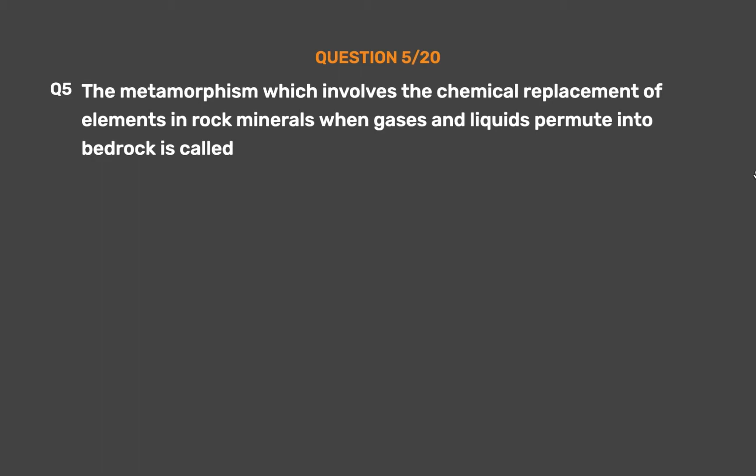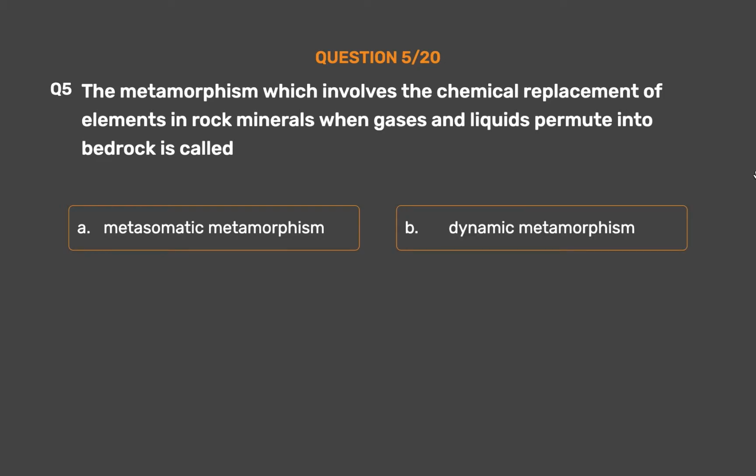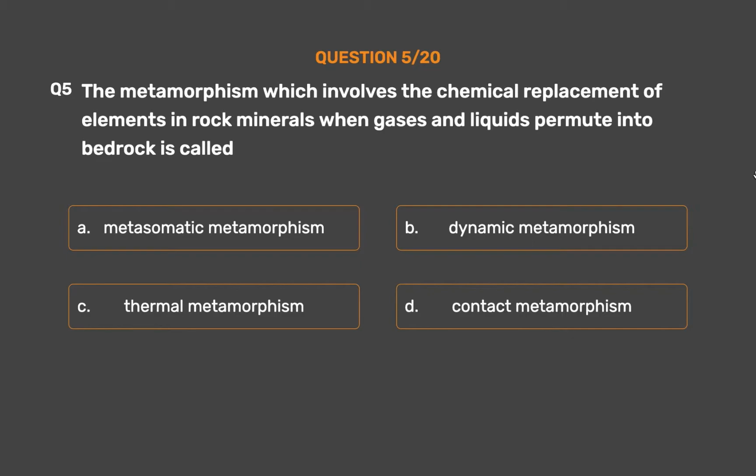Question number 5. The metamorphism, which involves the chemical replacement of elements in rock minerals when gases and liquids permeate into bedrock, is called Option A. Metasomatic metamorphism. Option B. Dynamic metamorphism. Option C. Thermal metamorphism. Option D. Contact metamorphism.